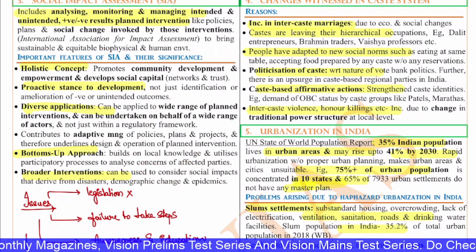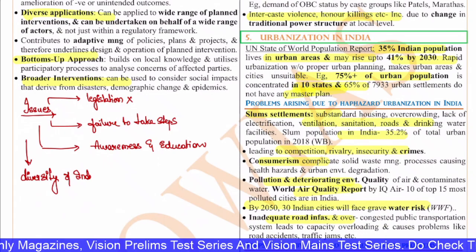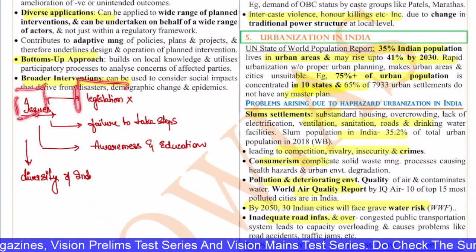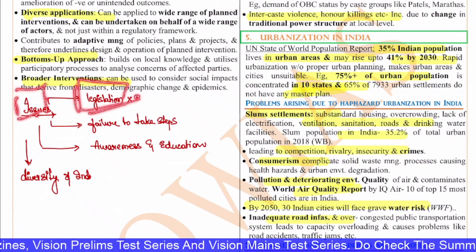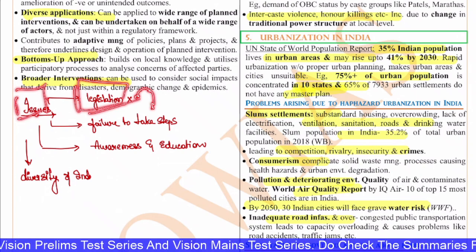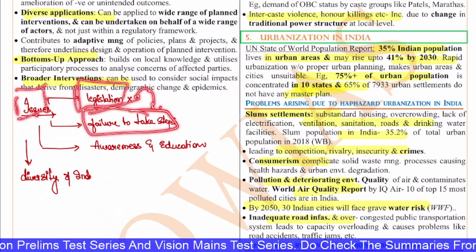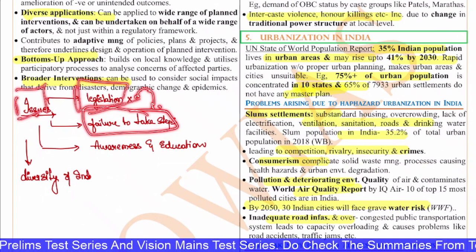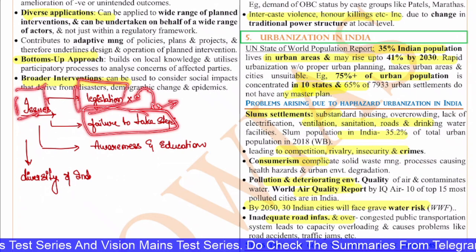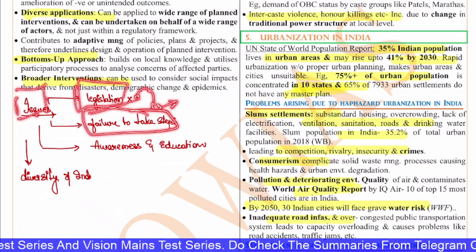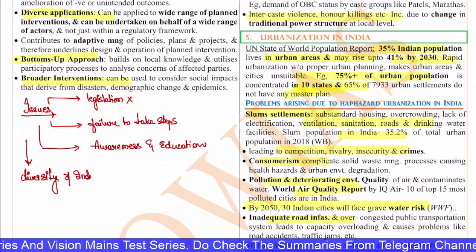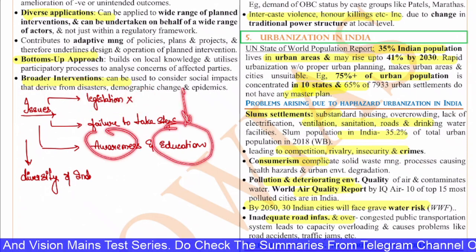But the social impact assessment has some issues as well. Currently in India, we don't have any specific legislation with regard to this, so everything is on an ad hoc basis. Also, what steps will be taken after the impact assessment is done? If there is a huge impact, or if the policy is having less impact, what steps will be taken? That is not clear.